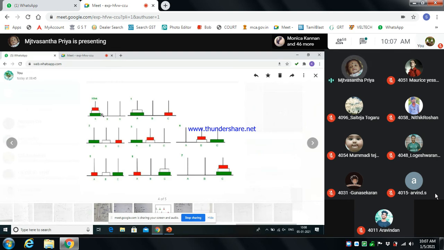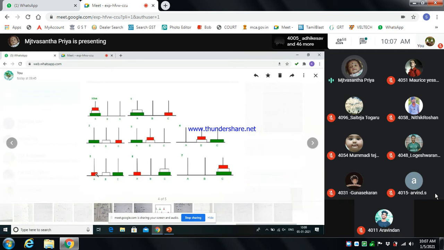See how it places: the first disk can be placed in C, and in the next diagram the second white disk can be placed in B. In the third diagram, the red can be placed into B, and the green can be placed into C. After that we move the red color to A and the white color to B, and that B can be moved to C, right?